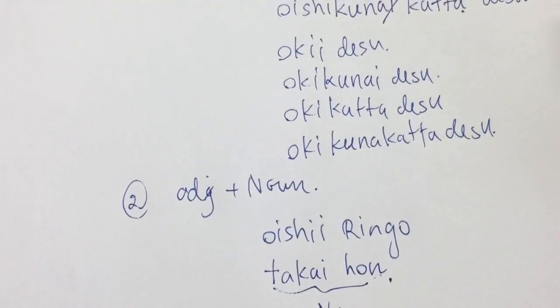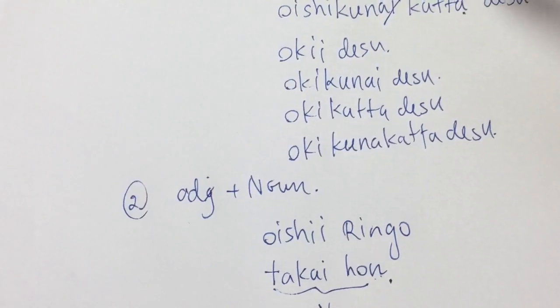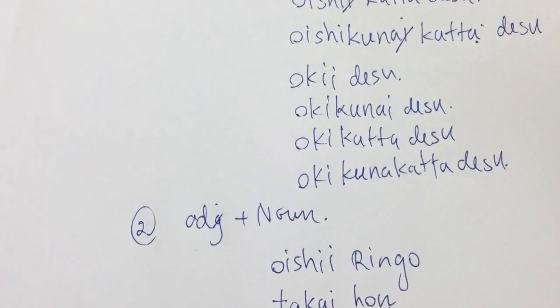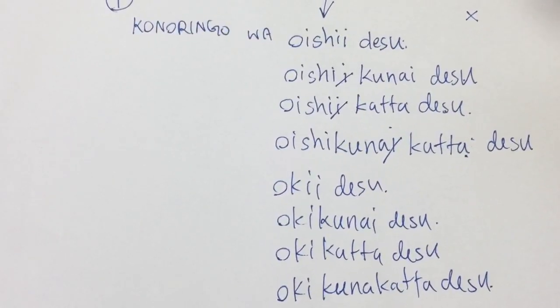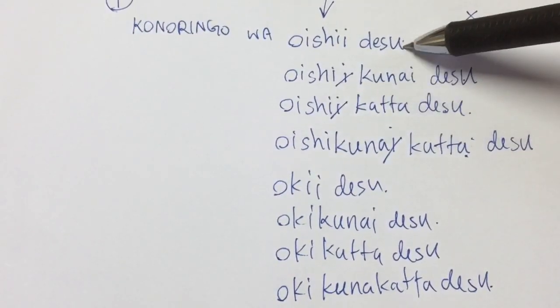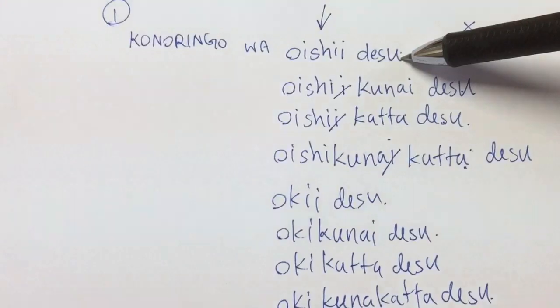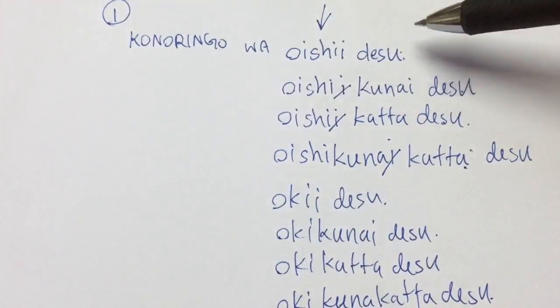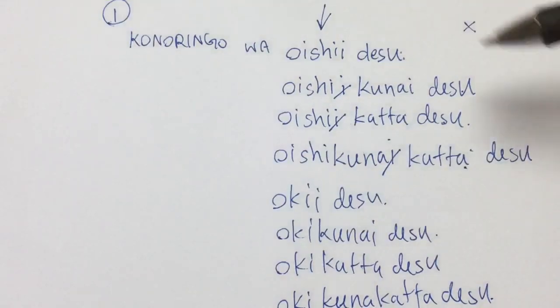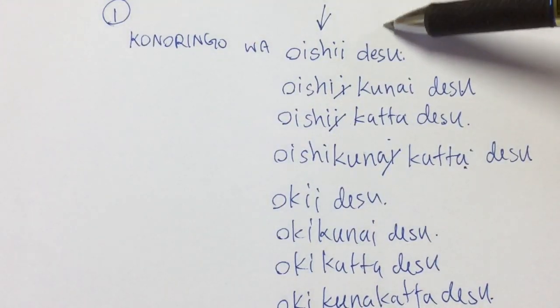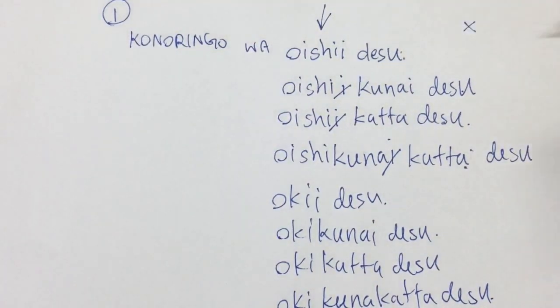Okay, so let's summarize clips number 2 and 3. If it is a na-adjective, when you use it in a sentence, it is 'na-adjective です'. If you want to change a na-adjective into negative, you have to change the verb です part. です, ではありませんでした.